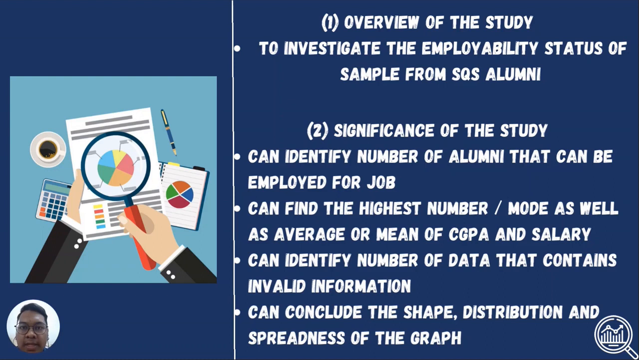There are 4 significances. First, students can identify the number of alumni that can be employed for a job. Second, they can find the highest number or mode as well as the average or mean of CGPA and salary obtained by SQS alumni students. Next, students can also identify the number of data that contain invalid information given by SQS alumni. And the last one is students can conclude the shape, distribution, and spread of the graph.